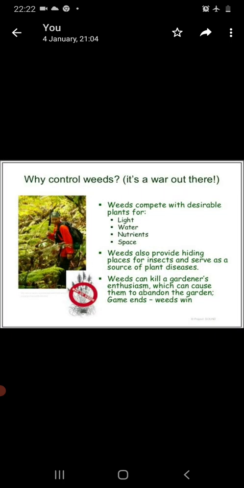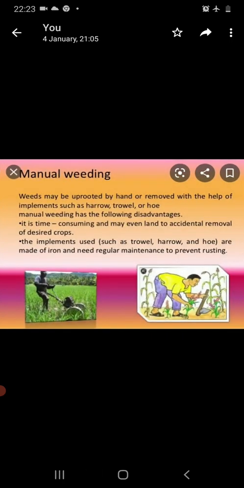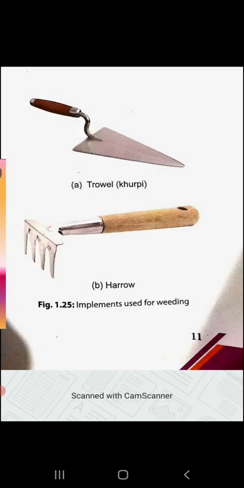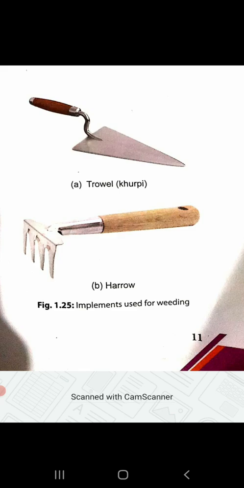Now we will go ahead and study the methods by which the weeds can be removed. There are two ways by which the weeds can be removed. First is manual removal of the weeds. The weeds are removed or pulled by hand or by cutting them close to the ground at intervals. Now, this is done with the help of agricultural implements like a trowel and a harrow. These are the agricultural implements that help to remove the weeds from the crops.